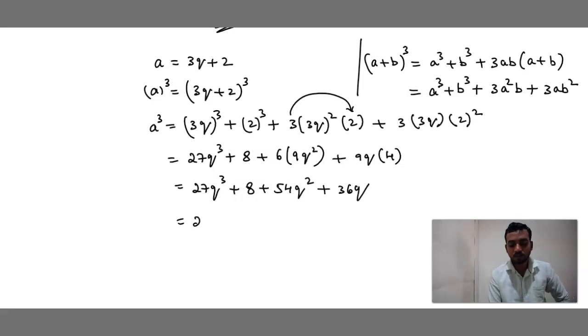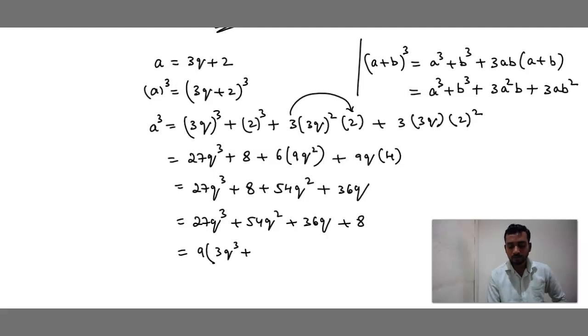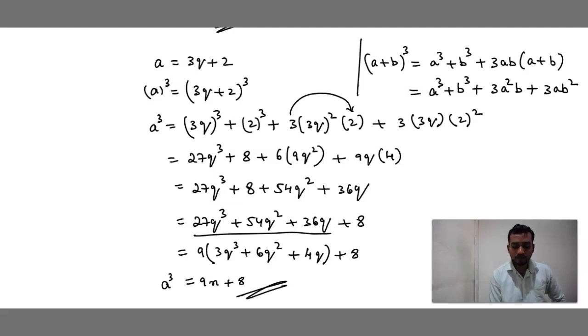Shall we arrange in an order now? 27 q cube plus 54 q square plus 36 q plus 8. We want the answer in terms of 9m plus 8, no? So I take 9 as common factor. 9 3s are 27 plus 9 6s are 54 plus 9 4s are 36 q. Out of these 3 terms I have taken 9 as common, plus 8. So what happens? 9m plus 8.